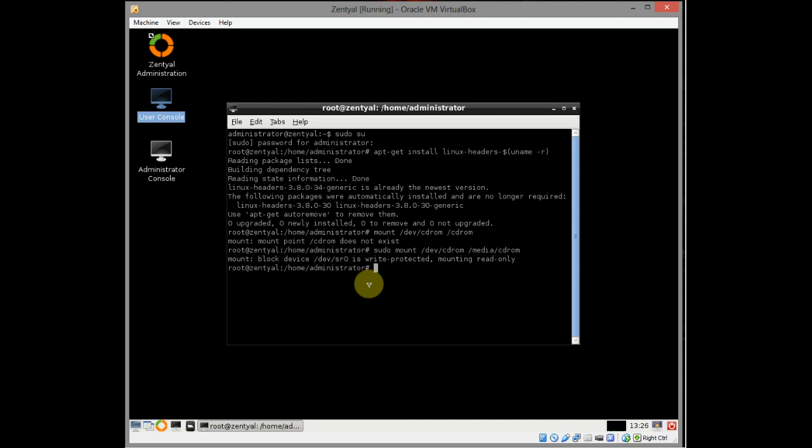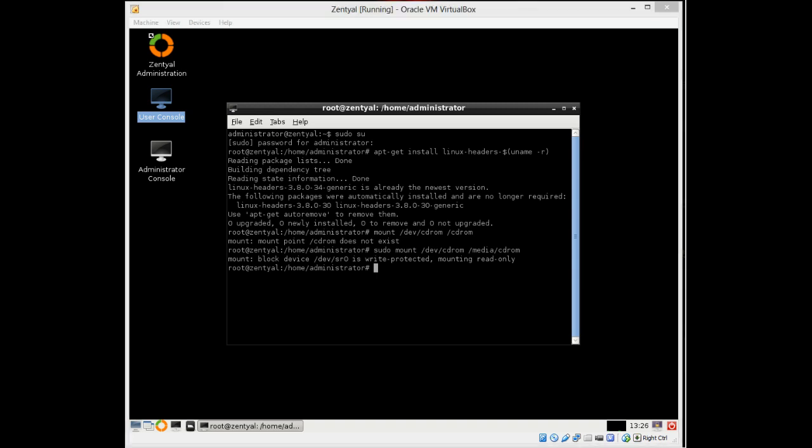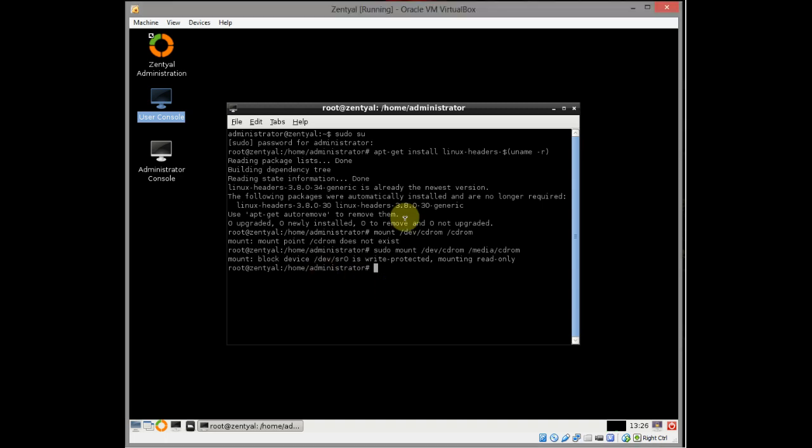Then you'll see you get the write-protected mounting, read only, blah blah blah. Just on that, I'm using the latest download from Zentyal's website, and it might be that some things have changed under the bonnet. So now I've done my mount. So here's the kicker. I needed to mount this, and I struggled my backside off, so I could basically list the directories, but I couldn't install. For some reason, I couldn't get this install working.